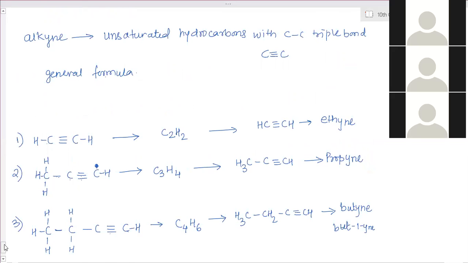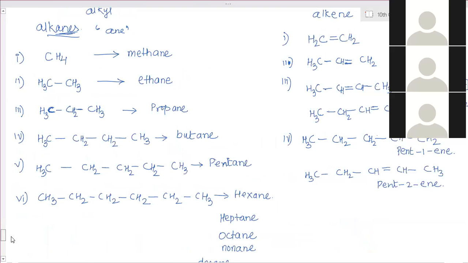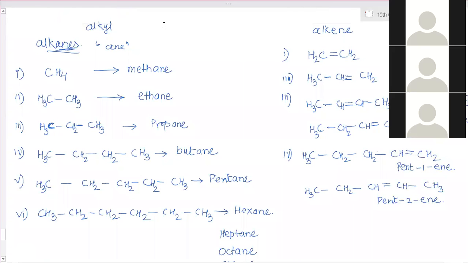You have written the earlier one? No, ma'am. You write down. And which ones? This one. Oh, these, okay. Alkanes and alkynes condensed formula.